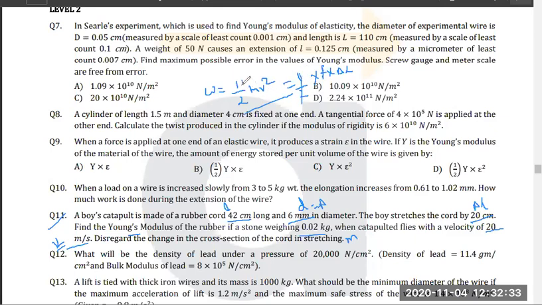Half will get cancelled, right? Force is equal to mv square by delta L. Then stress is force per unit area, which is mv square by A into delta L. I hope all of you can calculate this now. Easy. Question 11, everyone. Then strain also you can calculate. And Young's modulus is stress by strain. Yes? Got it?